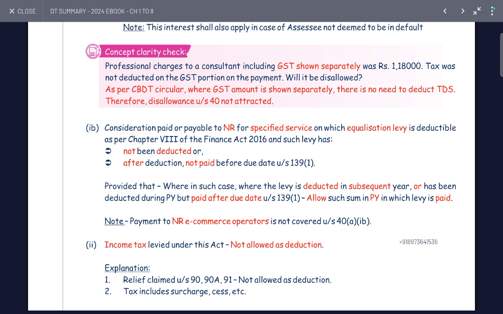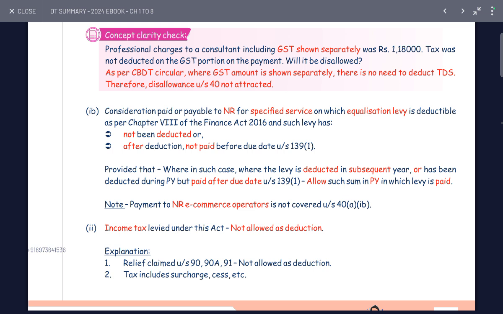Consideration paid or payable to a non-resident for specified services on which equalization levy is deductible as per Chapter 8 of the Finance Act 2016.